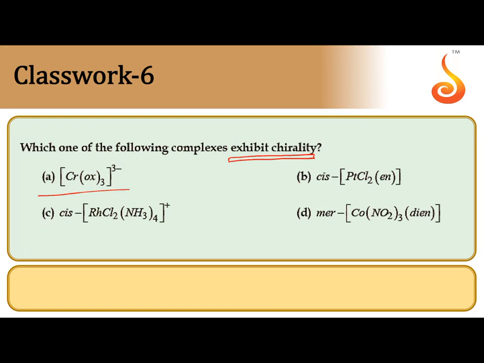So you check option A. Around chromium, there are 3 bidentate ligands, oxalato bidentate ligands. So whenever 3 bidentate ligands are present around the central atom, definitely it becomes an unsymmetrical chiral molecule. So the answer is A.